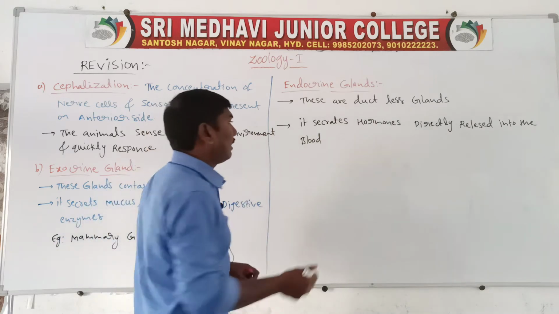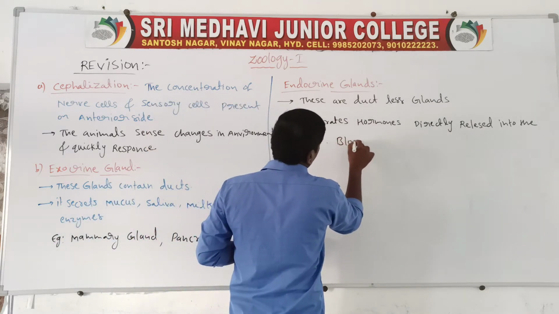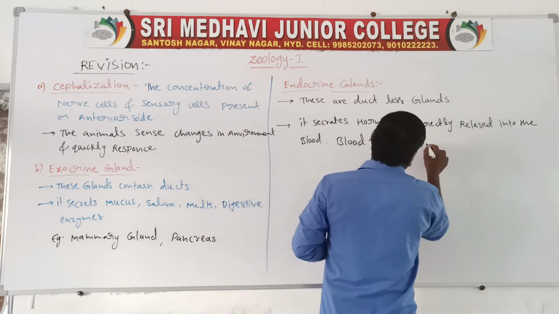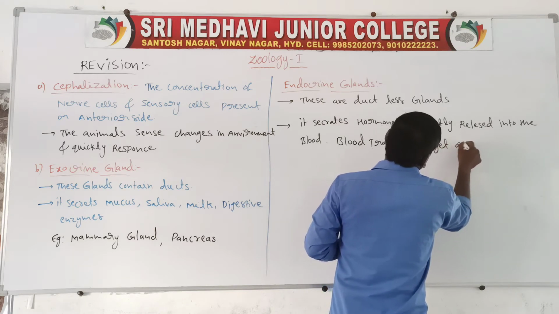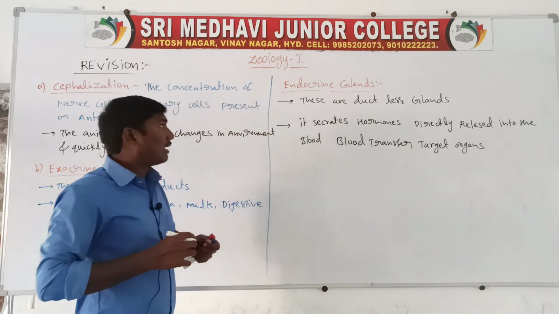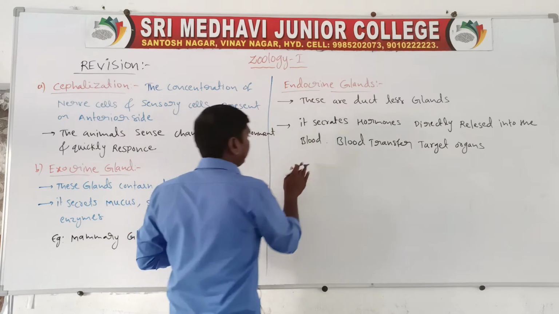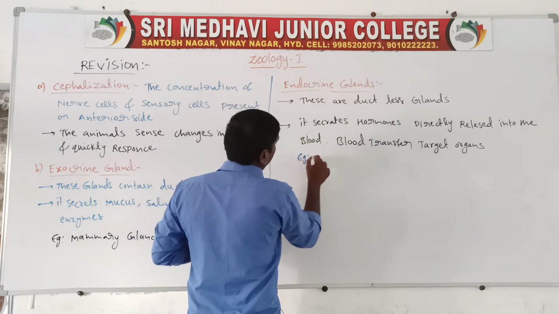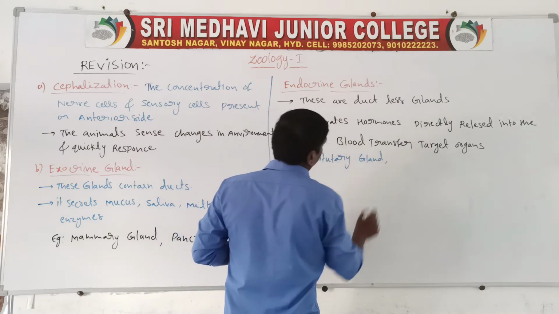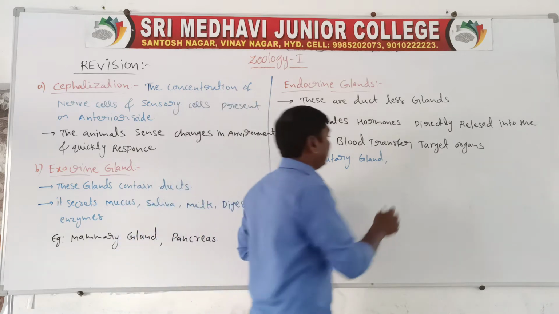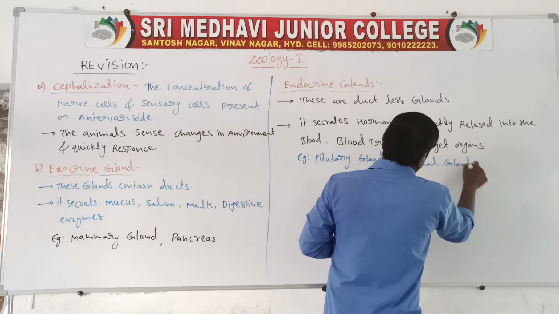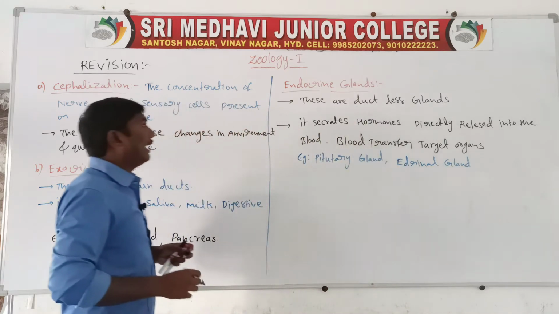The blood transfers them to the target organs or target places. Examples: pituitary gland, thyroid gland, adrenal gland. These are examples of endocrine glands.